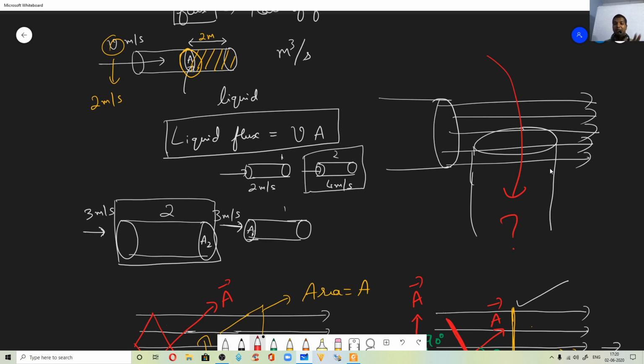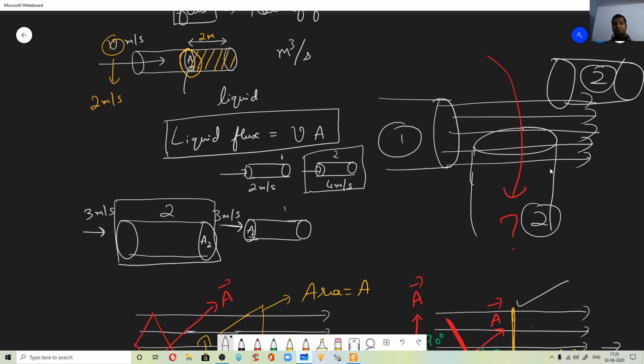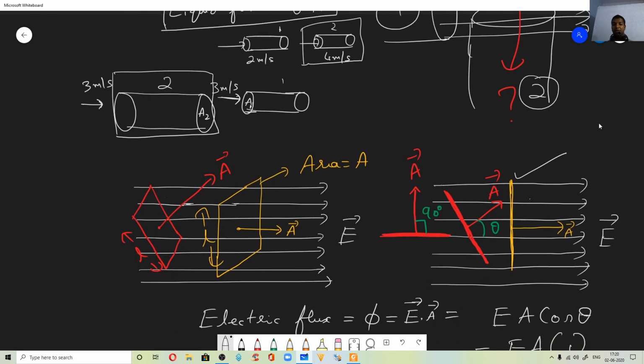Why? Because of the way you have kept the cross section, right? So pipe 1 is where the water is coming out. Pipe 2 is where the water has to enter. You want to make the water enter into pipe 2. If you keep it this way, do you think it will be easy to collect water? No. How should you keep it? If you want to collect maximum water, pipe 2 must be kept this way, correct? So this should be the orientation of pipe 2. Same thing here also.